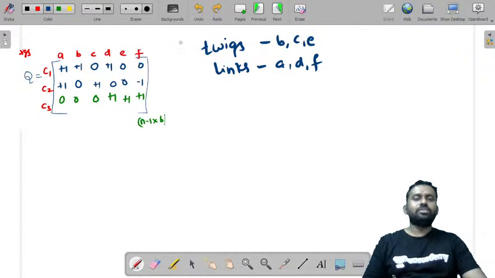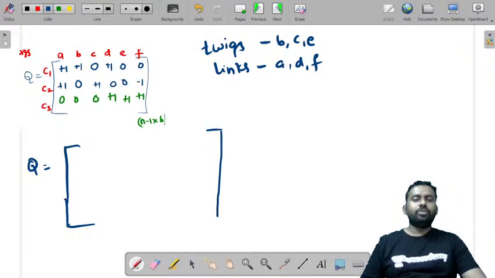So let us write the matrix Q clearly. Q is equal to, let us write all the elements in twig and link form. Let us write this first as B, C, E. Twigs I am writing, so this part is B, C, E. And the next part is A, D, F.